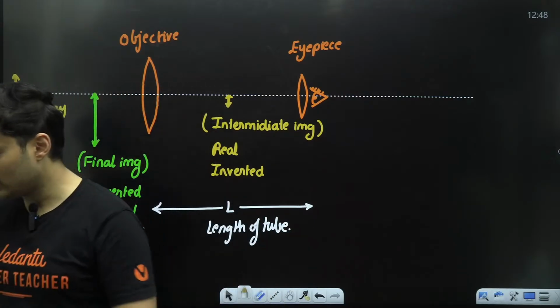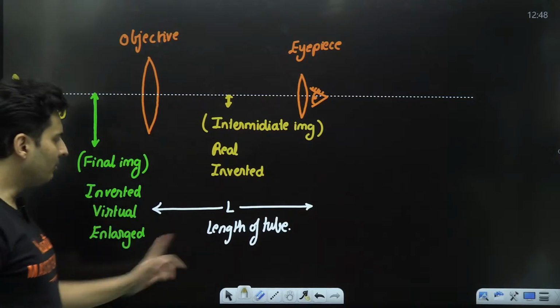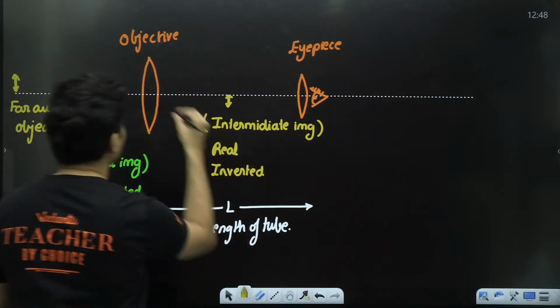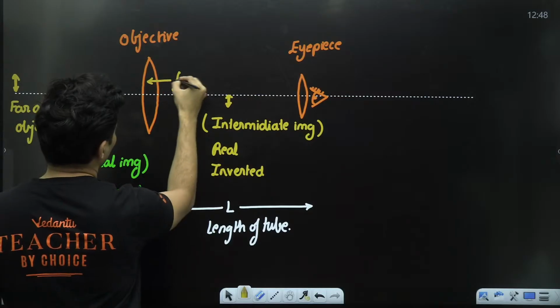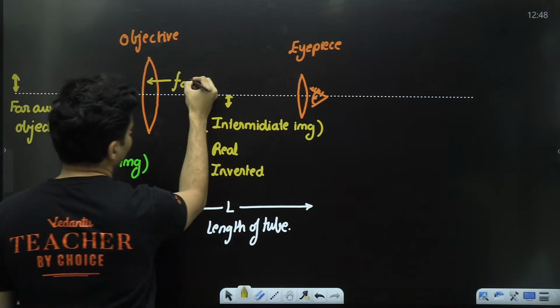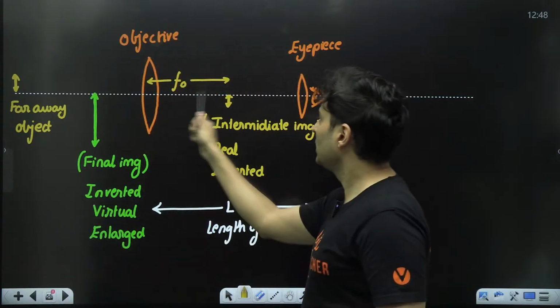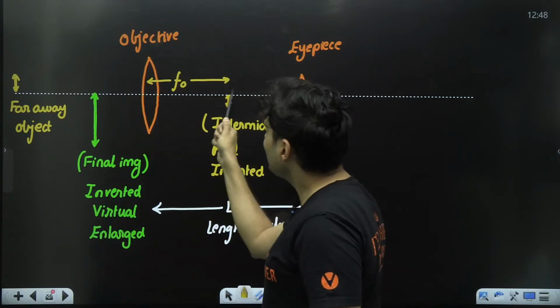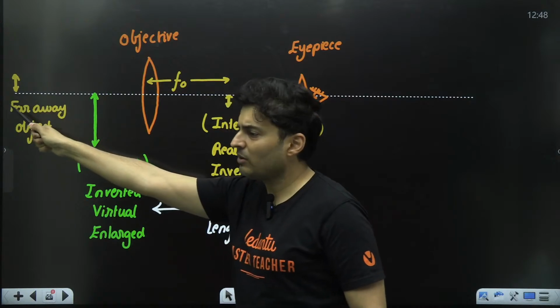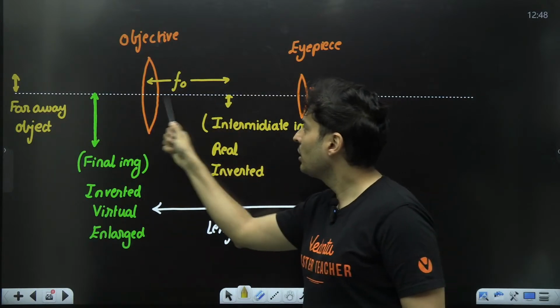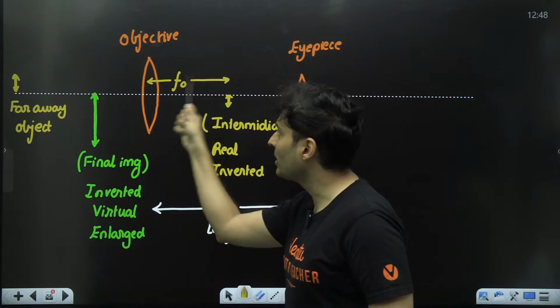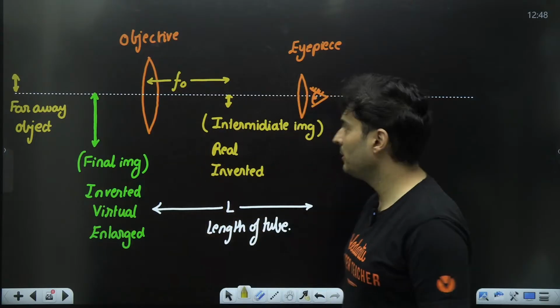Number two, this is the focal length of the objective. The reason being, when you have a very far away object, the rays will converge close to the focus. So that's why this becomes the focal length of the objective.